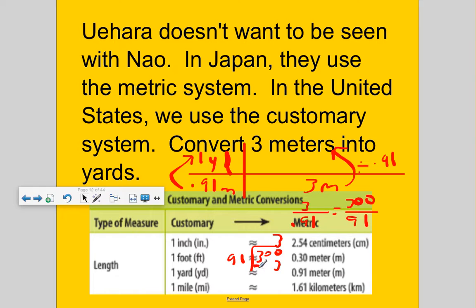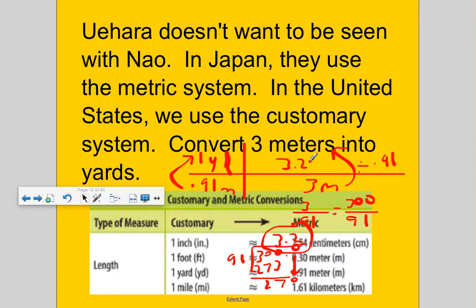That's 273. If I subtract 273 from 300, I regroup. That's a 1, that's a 9, and this is a 10, so that'd be 27. I need to get rid of this remainder, so add a decimal, annex a decimal 0. How many 91s fit around 270? Well, we know 3 is too much, so it's about 2. And I'm going to stop right here, since we are approximately doing it.